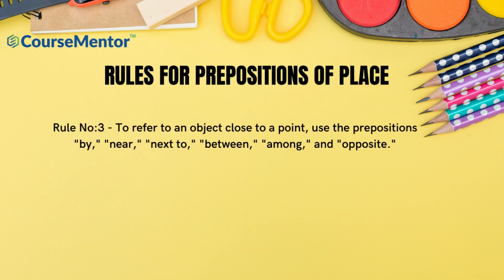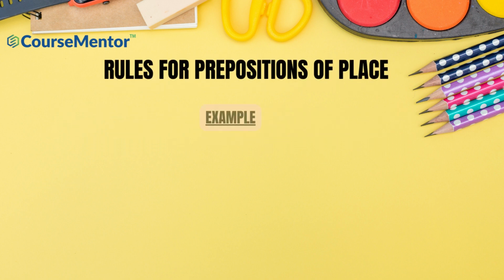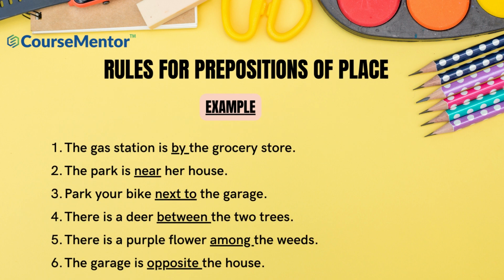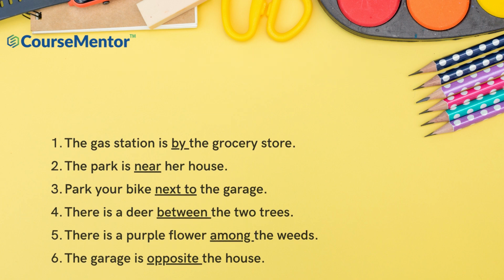Rule No. 3. To refer to an object close to a point, use the prepositions by, near, next to, between, among, and opposite. The gas station is by the grocery store. The park is near her house. Park your bike next to the garage. There is a deer between the 2 trees. There is a purple flower among the weeds. The garage is opposite the house.